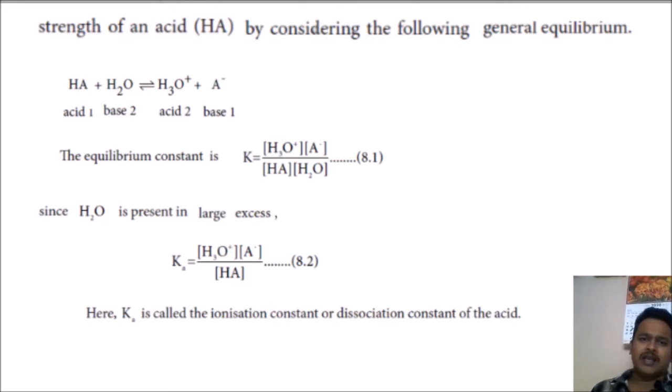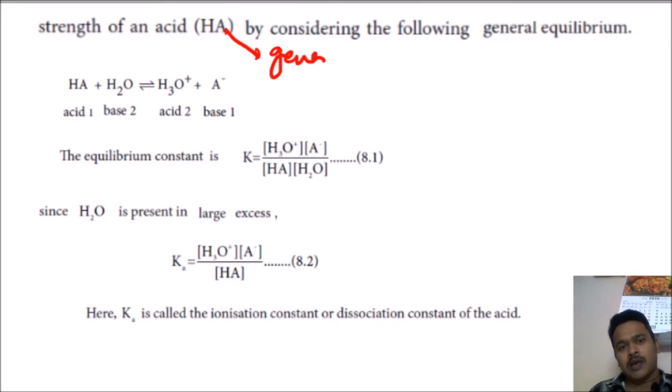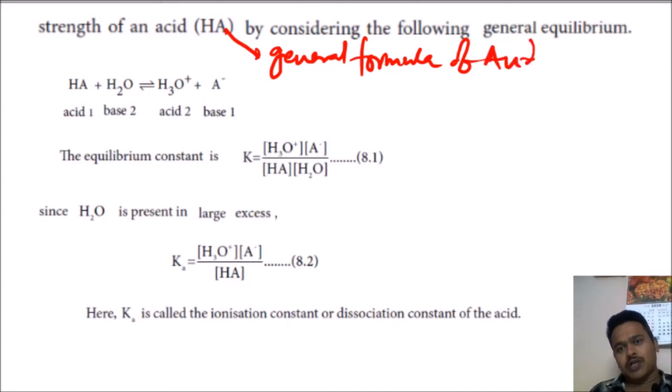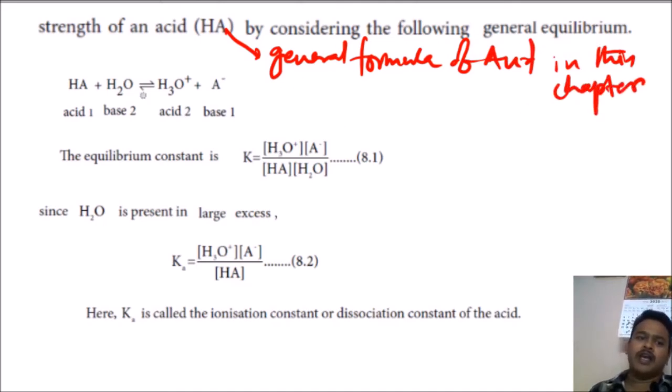Then there is an equation: strength of an acid or base, strength of HA. HA is the general formula of an acid throughout this chapter. Considering the following general equilibrium, HA in the presence of water loses H plus. Who is taking it? Water has two lone pairs of electrons, so it can donate electrons to this H plus and make a bond, forming H3O plus, with A minus remaining.